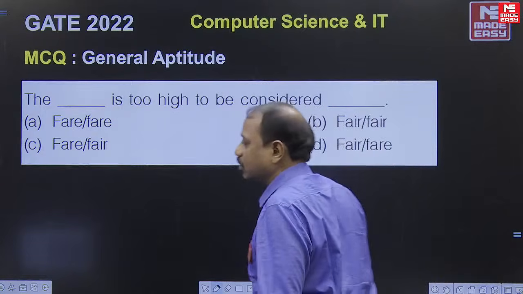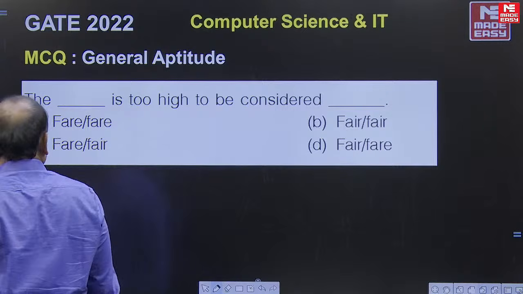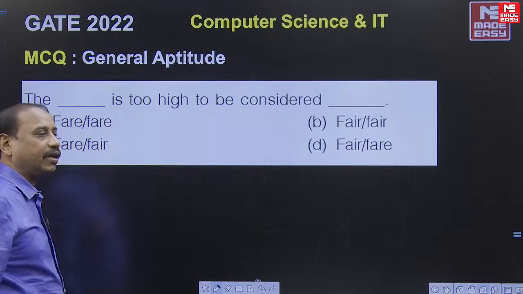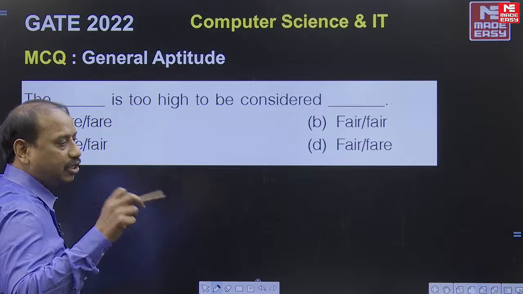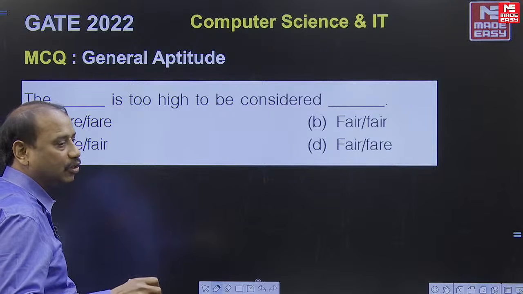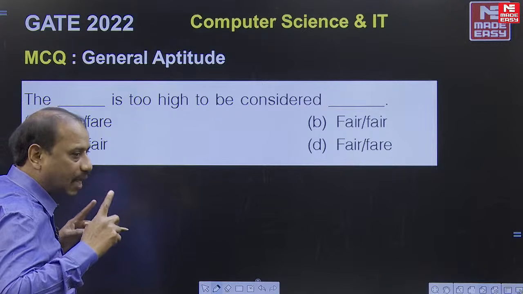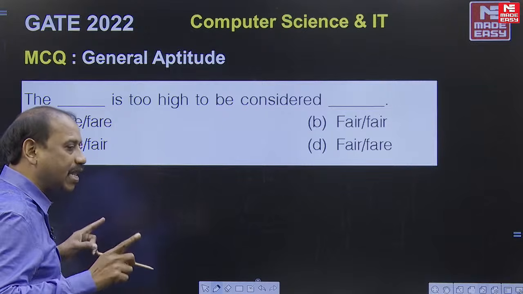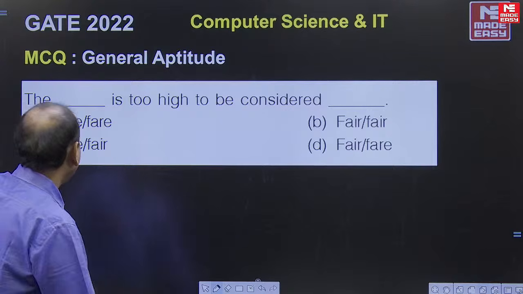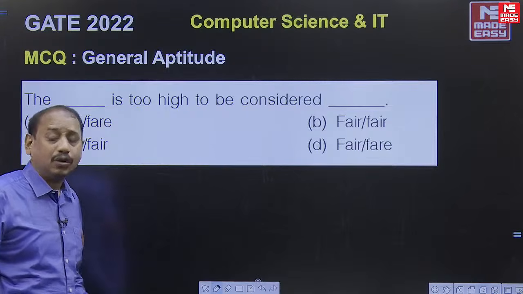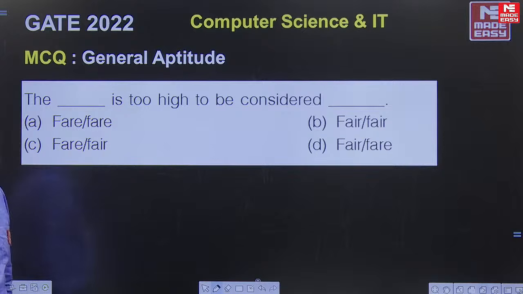If you look at this, it is dead easy. It is based on something called homophones. Till last year there were about 6 questions based on homophones in the GATE exam. What are homophones? The words that sound alike, where there is a difference in spelling, meaning and usage. Now find out the keyword. This is from an area called sentence completion. We discussed how to deal with sentence completion.